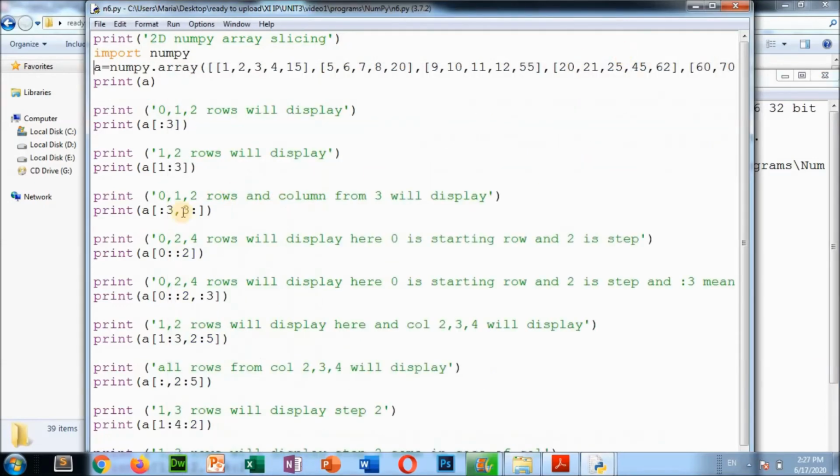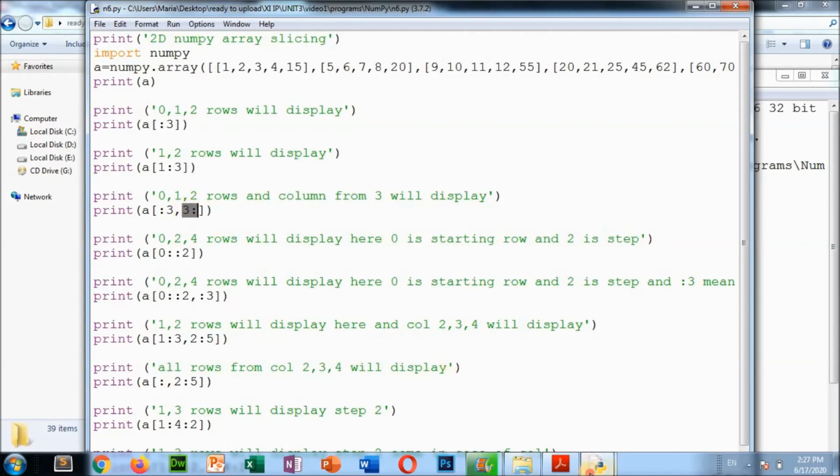And in the next one, if you get these 2 portions, that means this is one portion and this is another portion, so the number of rows and the number of columns also you have to see. So already you have done, from 0 1 2, these 3 rows will come, and here 3: means which columns will come. From column number 3 it will come to the last column. Okay, from number 3 to the last column.